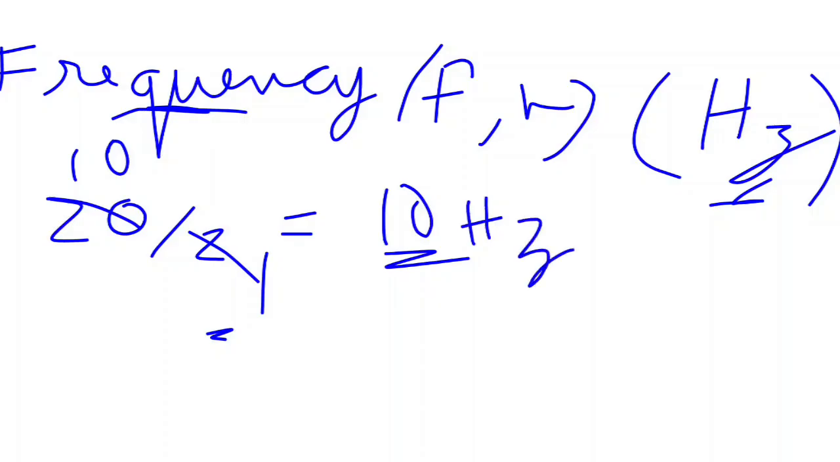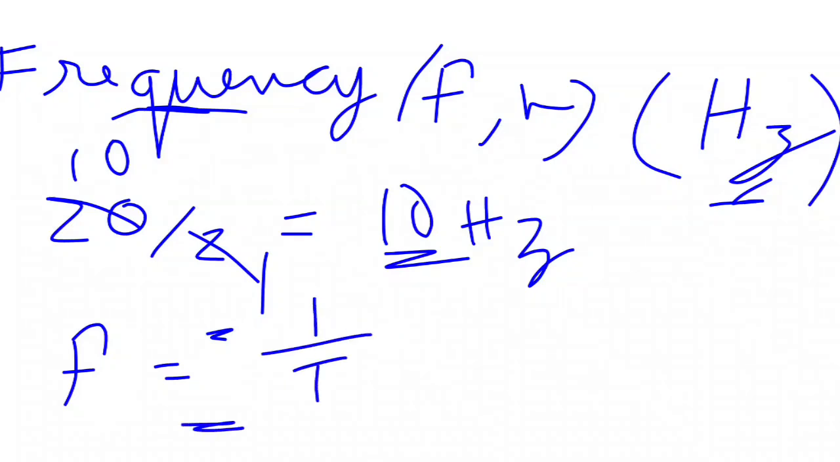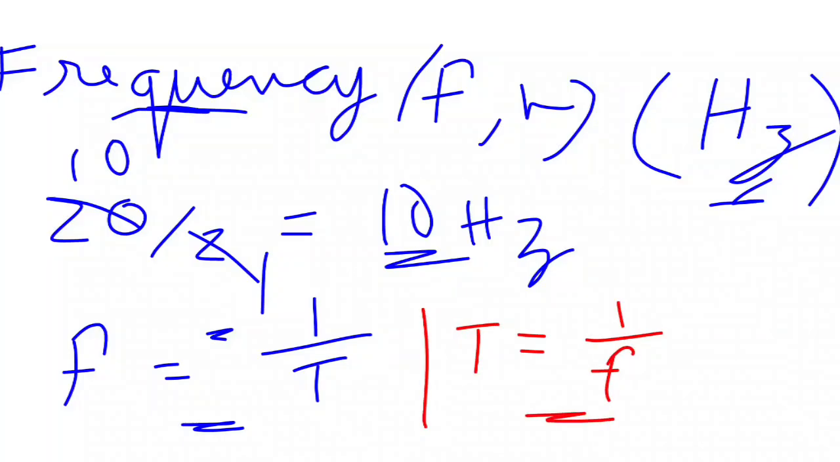Frequency is the reciprocal of time period, and time period is the reciprocal of frequency. That is, f equals 1 by T, or T equals 1 by f.